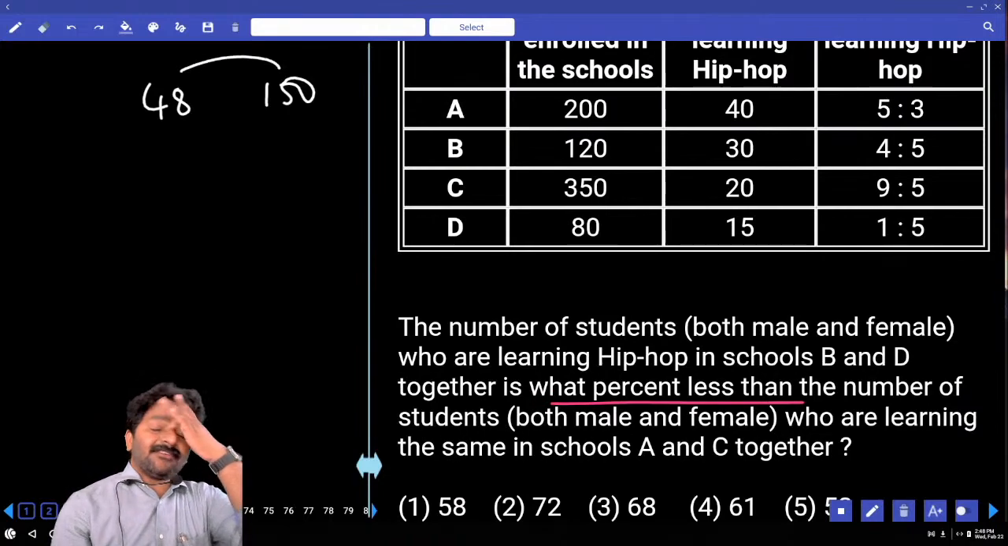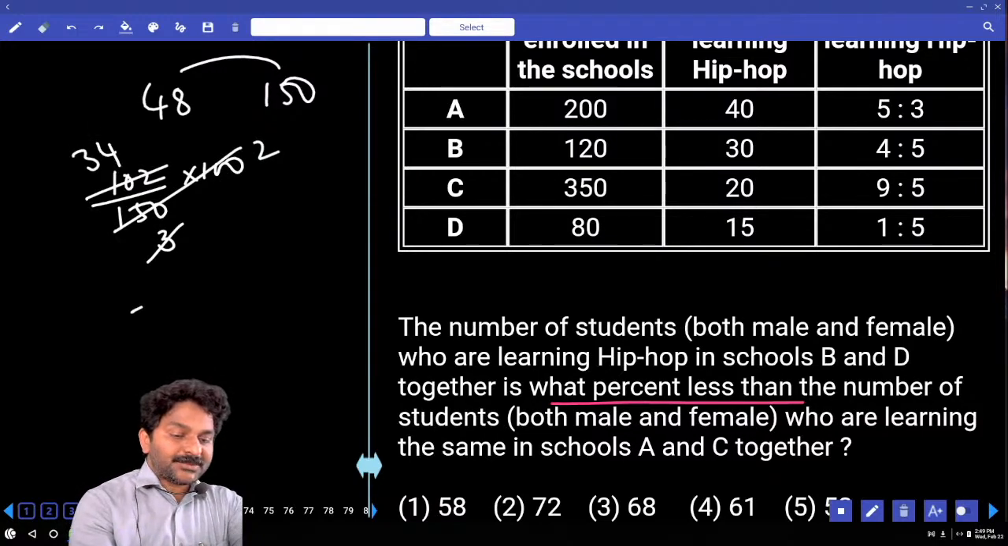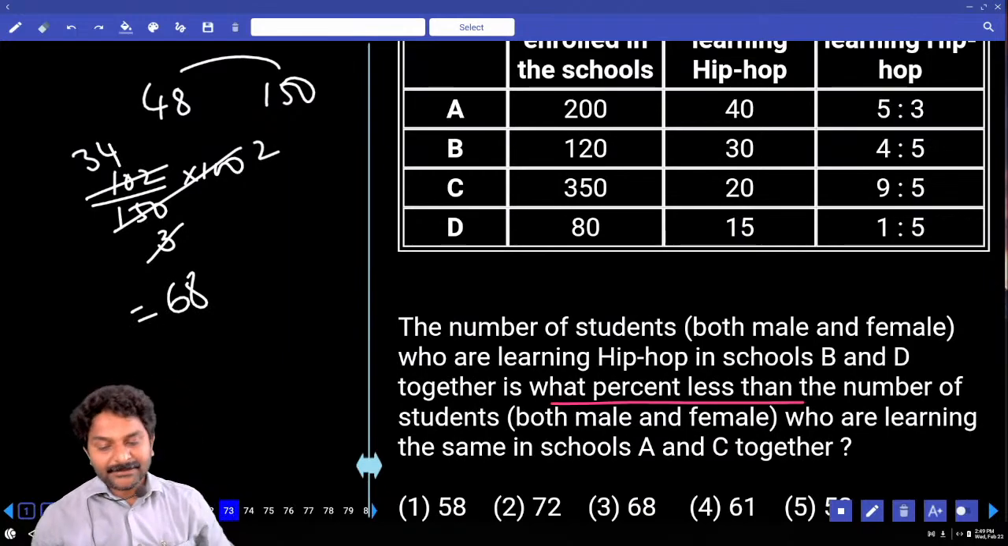48 is how much less than 150? 102 less upon 150 into 100. 2 times, 3 times, 3, 34 times into 2, 68.